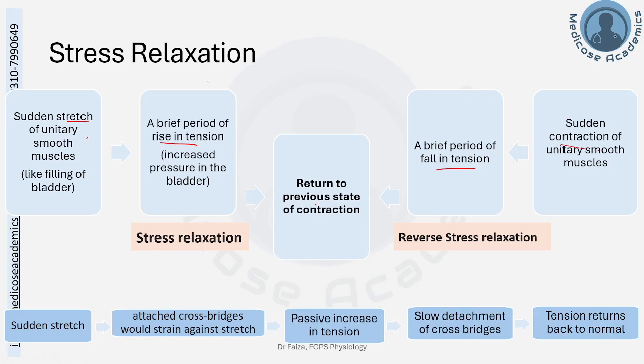When you suddenly stretched, you tried to break the actin-myosin cross bridges, which led to a passive increase in tension, but they were slow to break. Later, when they actually detached, the tension became normal. This is how stress relaxation occurs.